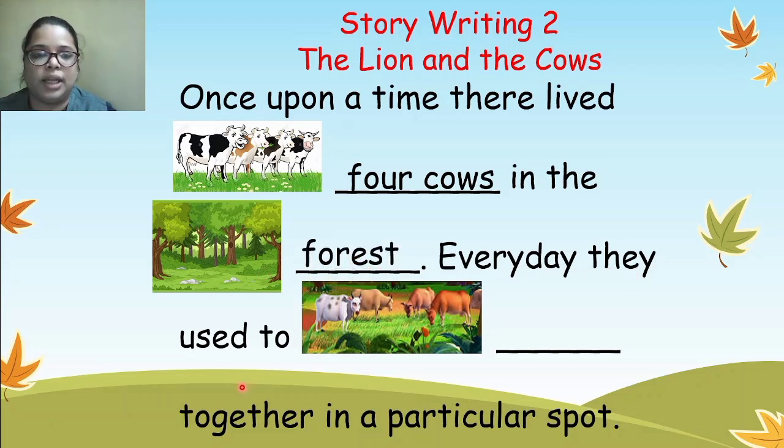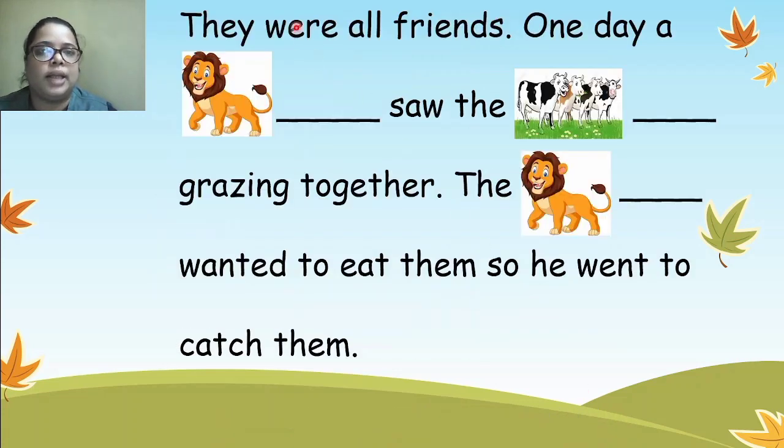Every day they used to dash. What are they doing? Graze. So you write down here graze, together in a particular spot. Okay, so how is the story? Once upon a time there lived 4 cows in the forest. Every day they used to graze together in a particular spot. Okay. They were all friends.